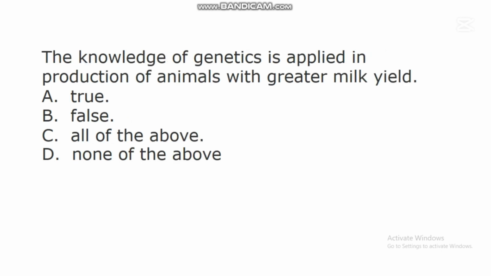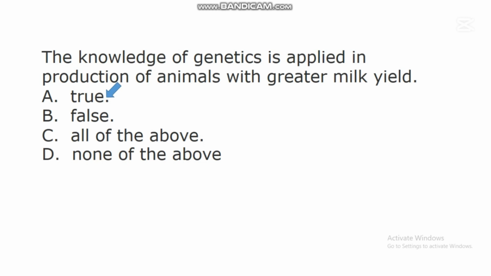The next question says, the knowledge of genetics is applied in production of animals with greater milk yield. A. True. B. False. C. All of the above. D. None of the above. In this question, the correct answer is A. True.